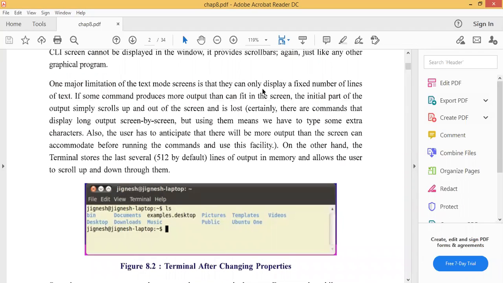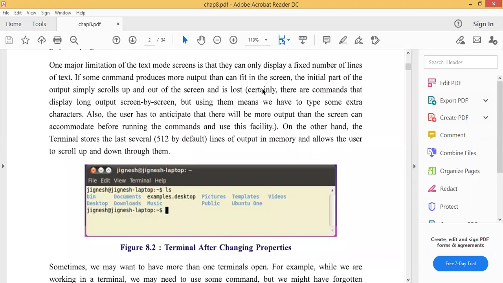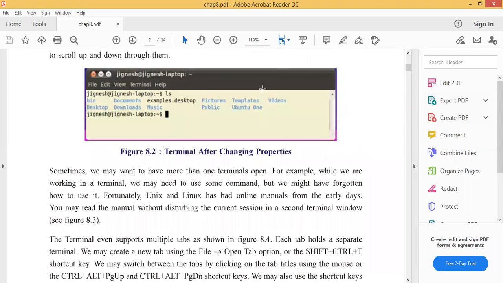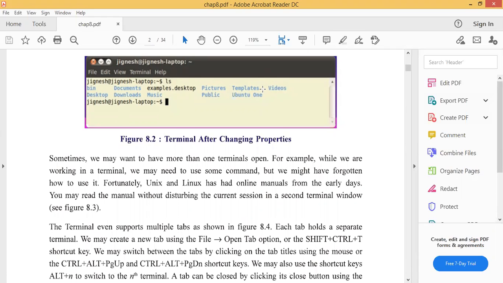One major limitation of the text mode screen is that it can only display a fixed number of lines of text. Underline this line. What is the limitation of the text mode screen? They can display only a fixed number of lines. See, this is a different, more attractive window than the previous one.